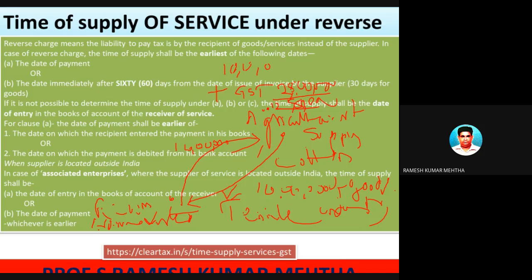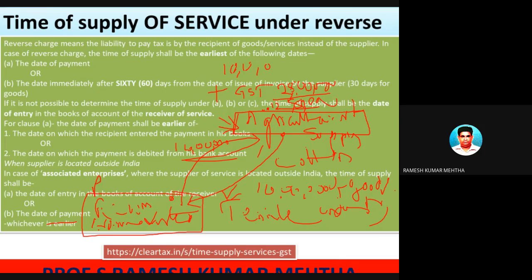Now, is the agriculturist an appropriate person to collect the tax? Is he a registered person? Generally, an agriculturist is a small person. He doesn't have any registration, nor does he have any invoice to prepare, because he is not doing business. He's a very small businessman. So in this case, the purchaser has to see that the appropriate GST on this 10 lakh rupees is paid to the central government. So what has happened?